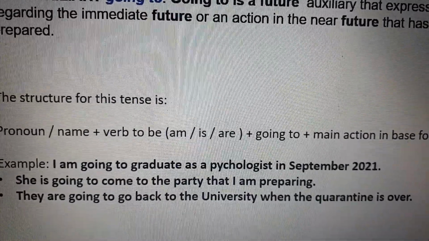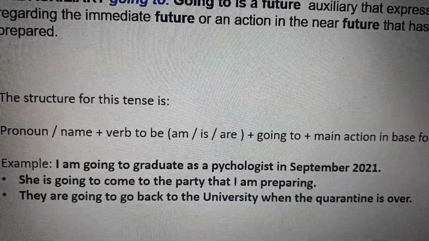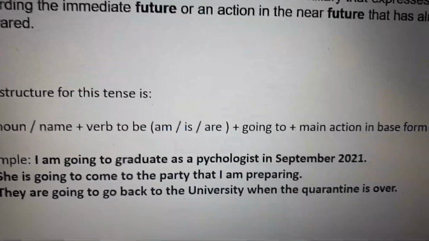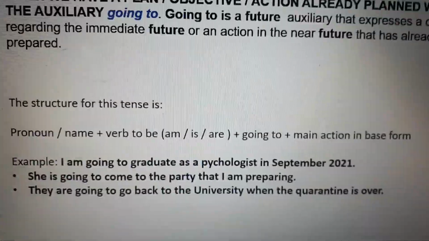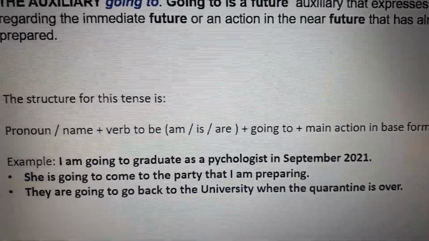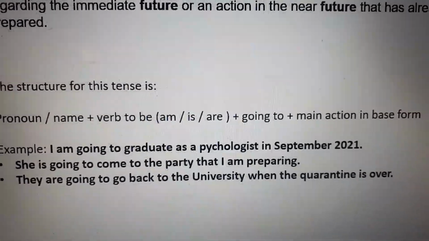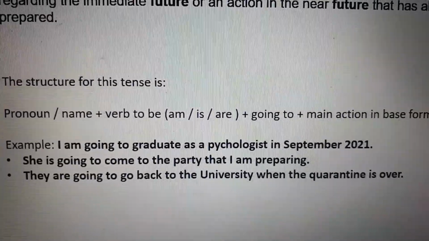They are going to go back to the university when the quarantine is over. They is the pronoun, are is the auxiliary. Okay, going to, always together, and then followed by the action in base form. So we can say that we have three rules.